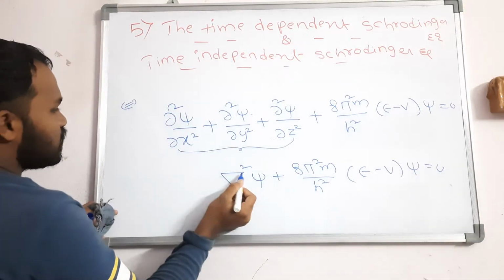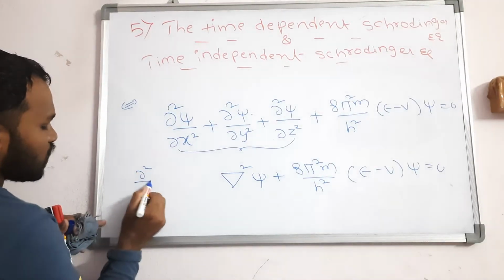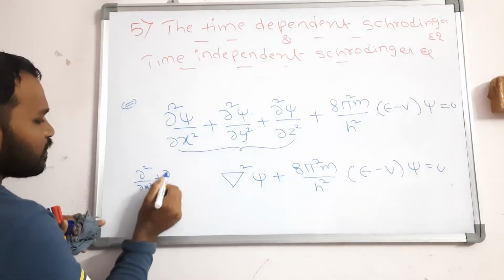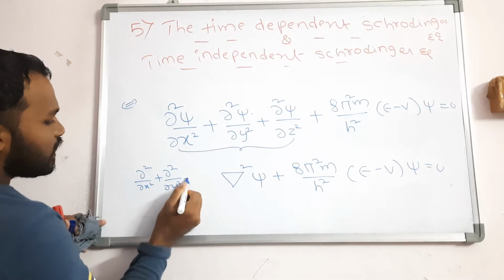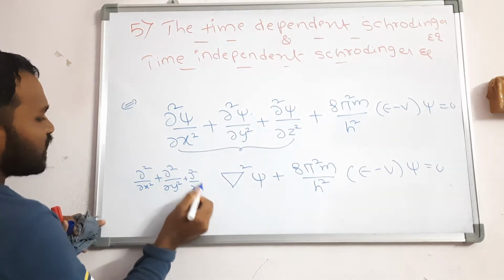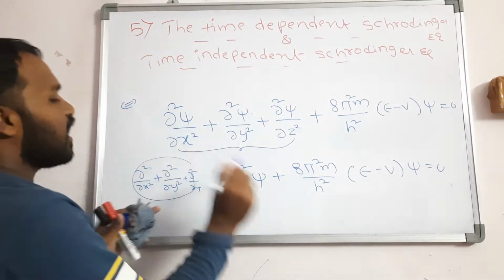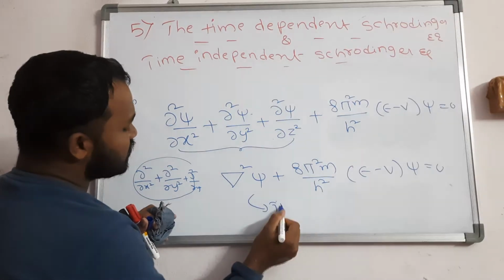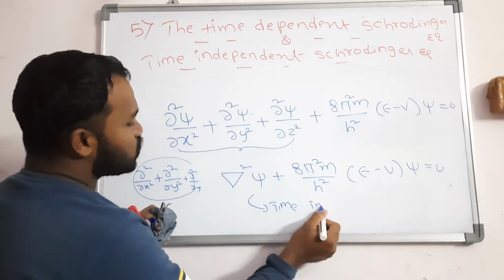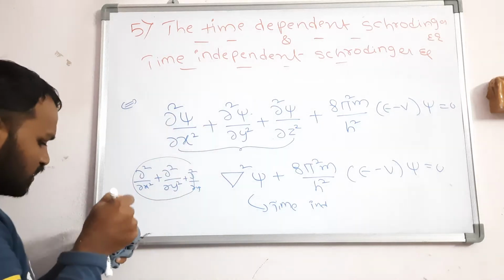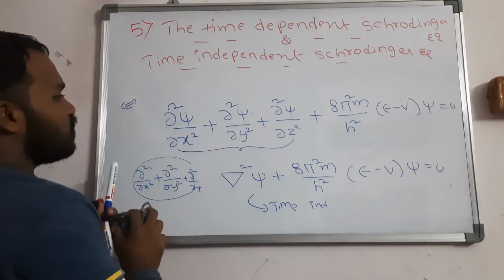Here del square means, as you already know, dou square by dou x square plus dou square by dou y square plus dou square by dou z square. This is the Laplacian operator. This is called the time independent Schrodinger equation. So you should know this, and I will explain briefly how you get it.